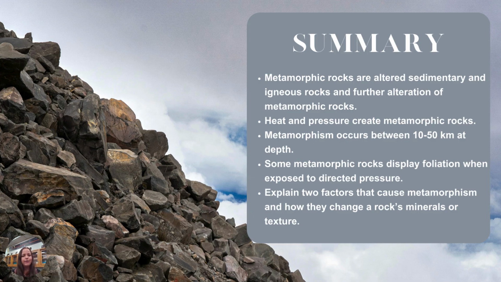All right, in summary for this video, metamorphic rocks are altered sedimentary rocks, igneous rocks, or further metamorphism of metamorphic rocks. They are formed from heat and pressure. This typically happens between 10 and 50 kilometers at depth. Some metamorphic rocks display foliation when they're exposed to directed pressure, but not all rocks have foliation. And in your notes, I would like you to explain two factors that cause metamorphism and how they change the rock's minerals or texture.